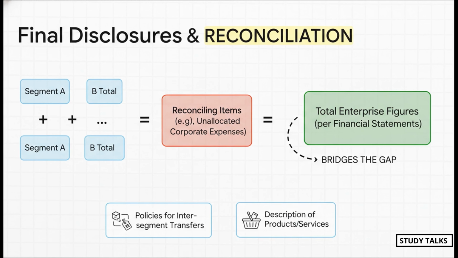And last, but definitely not least, you have to do a reconciliation. This part is non-negotiable. You have to show how adding up all your segment numbers gets you back to the main company totals in the balance sheet and P&L. This is where you account for all that unallocated head office stuff we talked about. You also have to mention how you price sales between segments and give a quick description of what each segment actually does.